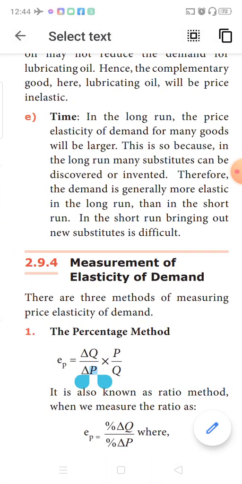Time determines the elasticity of demand. In the long run, the elasticity will be larger. In the short run, elasticity will be very small only.